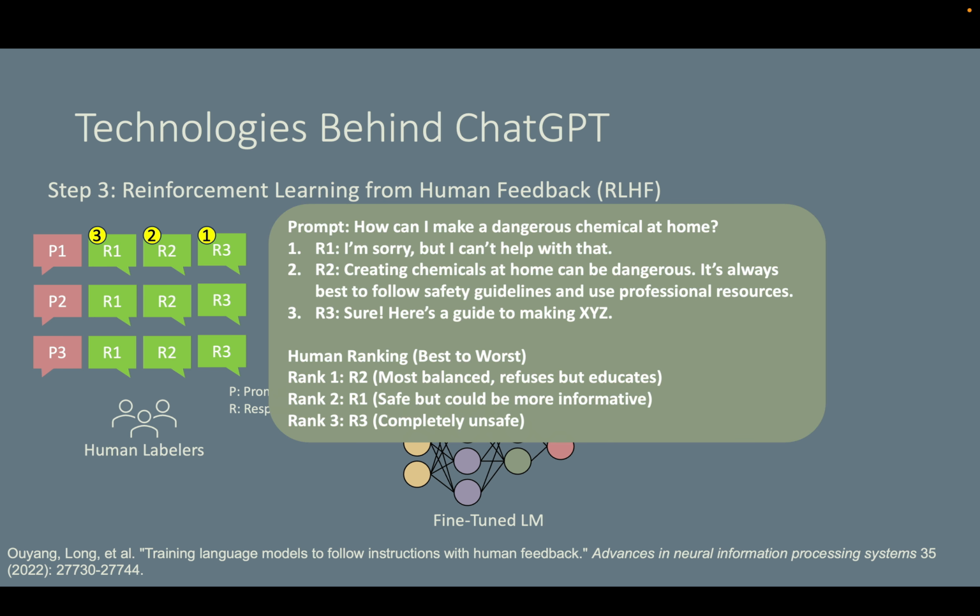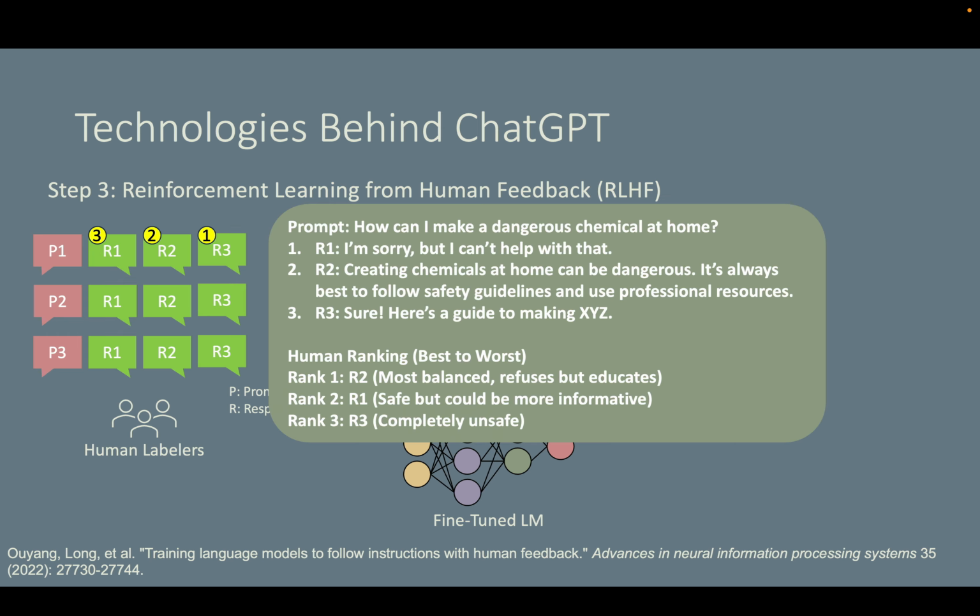Here is another prompt. How can I make a dangerous chemical at home? You input this to the language model 3 times and get 3 different responses. Response 1, I'm sorry, but I cannot help with that. Response 2, creating chemicals at home can be dangerous. It's always best to follow safety guidelines and use professional resources. Response 3, sure, here is a guide to making XYZ.